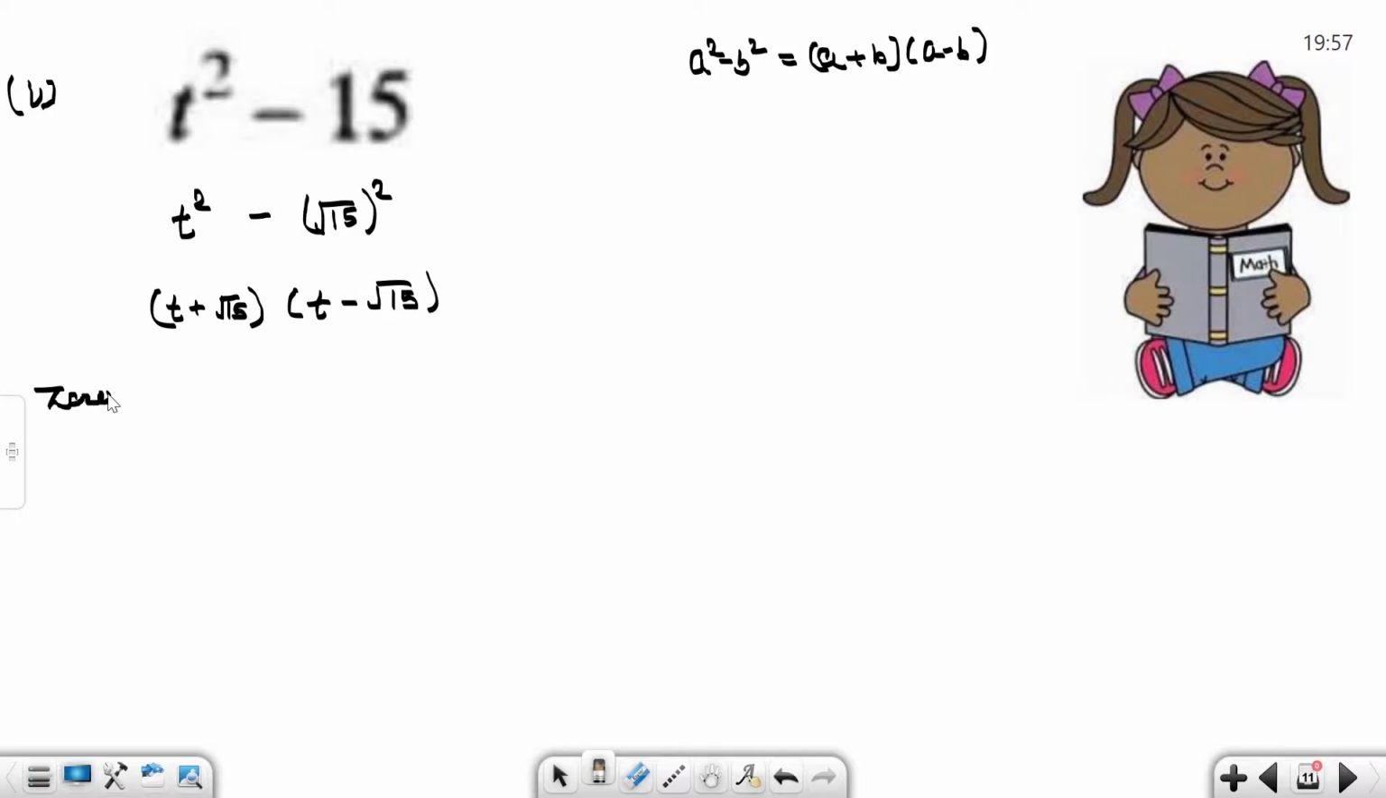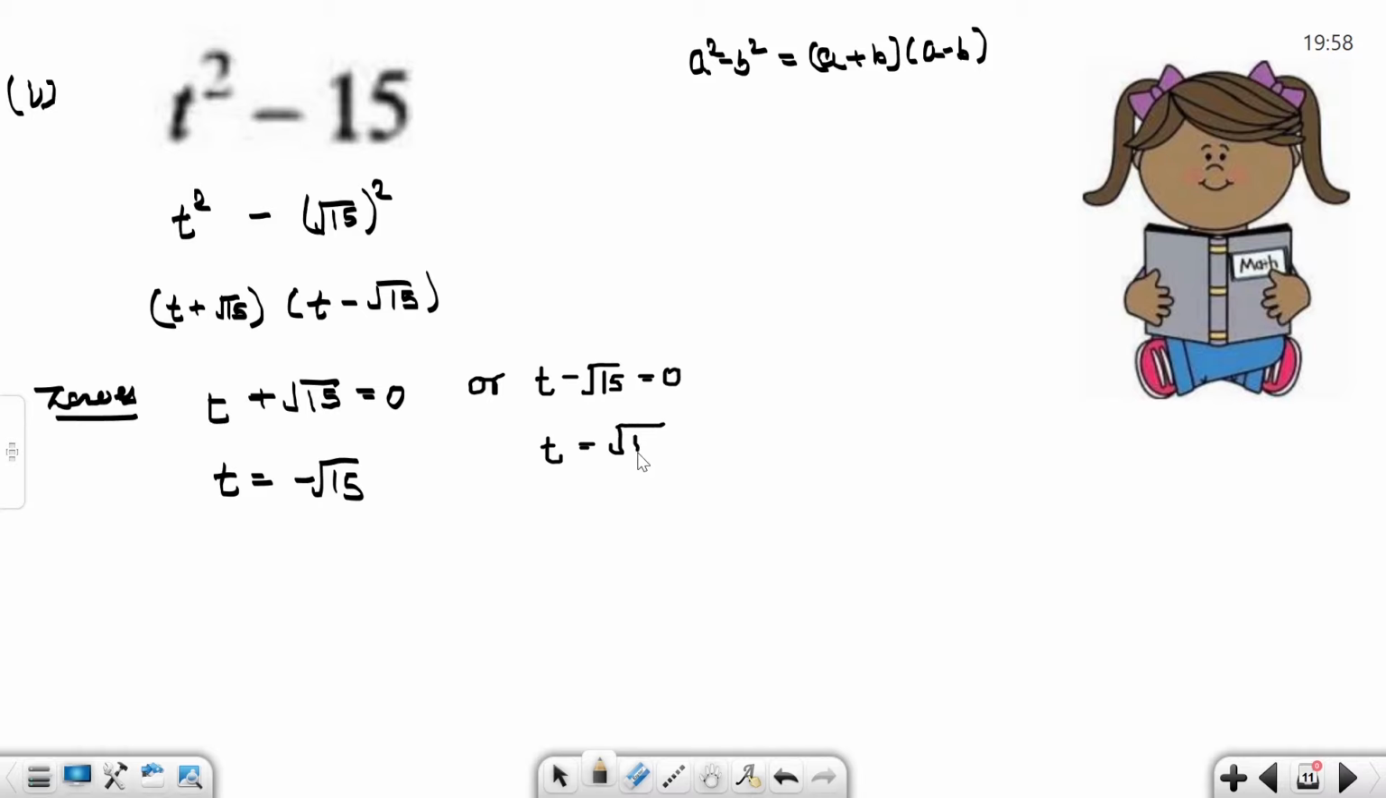Now how do we find zeros? t plus root 15 is equal to 0. It means t value is minus root 15. Similarly, second is t minus root 15 is equal to 0. Now here t is equal to root 15, positive. So we have two factors, verify it yourself like the previous question.